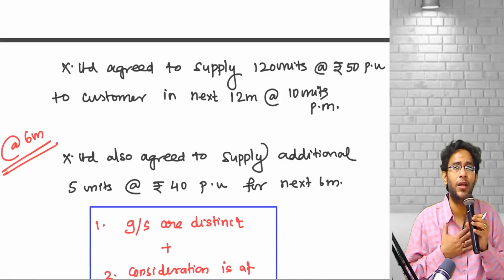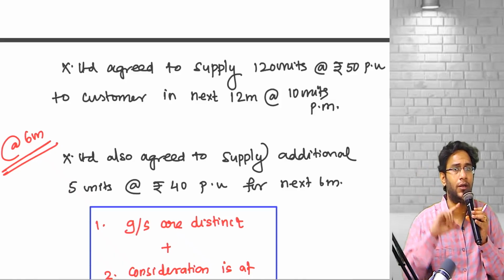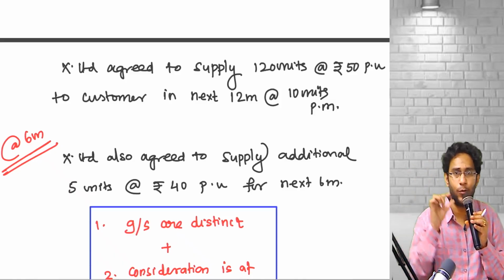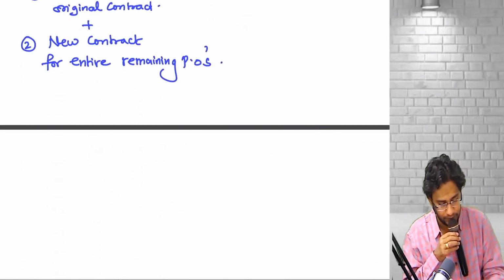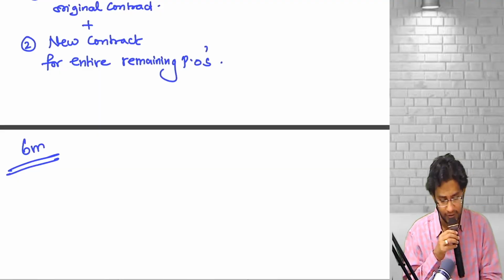So what is my obligation now? For the next 6 months, what is my obligation? Every month I have to deliver 10 units also, 5 units also. Actually, there is an original contract, and this is a modification part. What our standard says is mix them like this. So for the next 6 months, our obligations are like this.